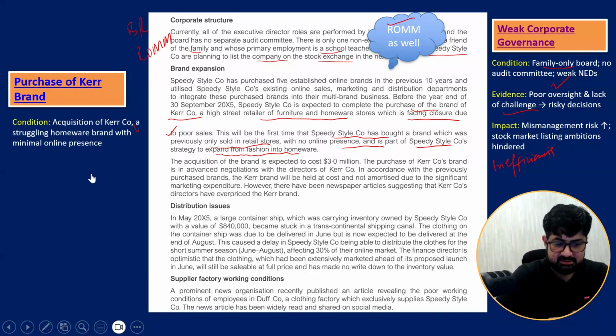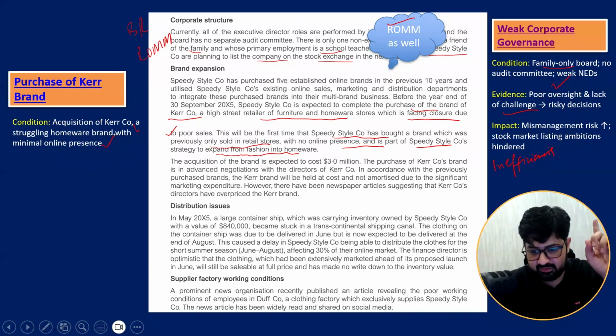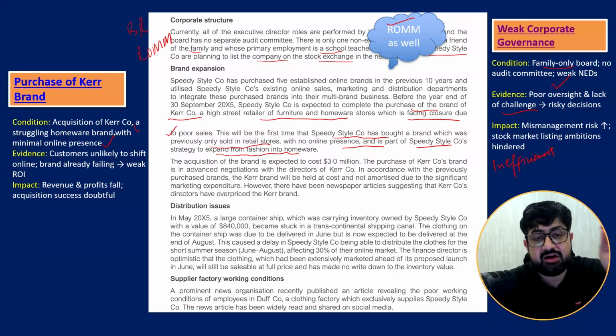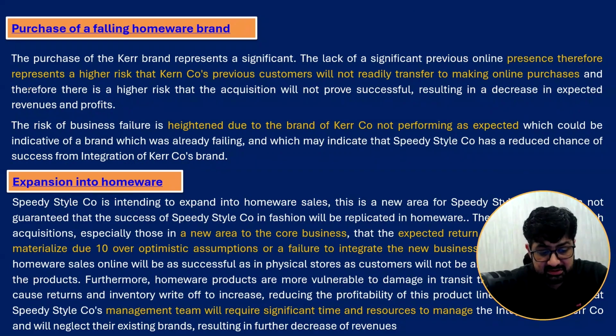So, minimal online presence is the issue. What is the evidence? Customers are unlikely to shift online. Brand already failing, weak return on investment. So revenue and profit of the company may fall, and the acquisition may not be successful. This is the risk and impact. Here, this is from the scenario: condition, evidence from the scenario.